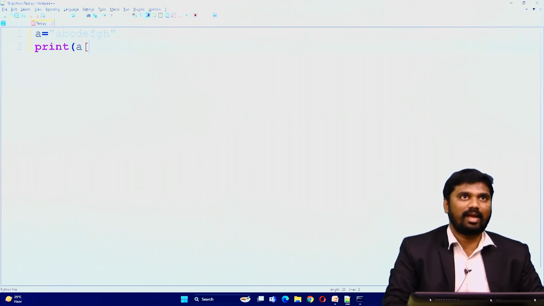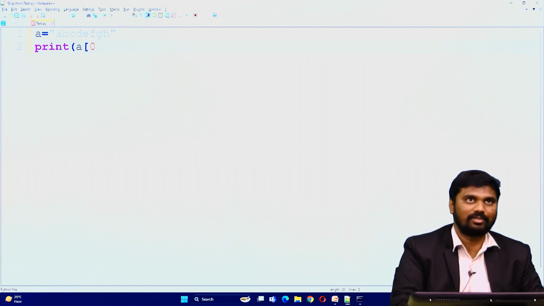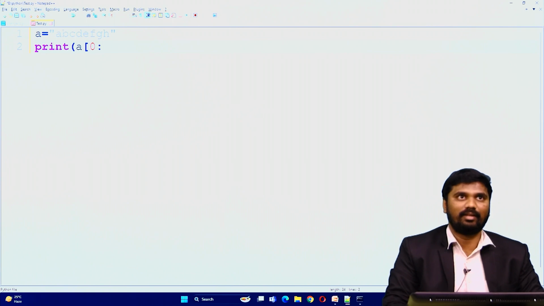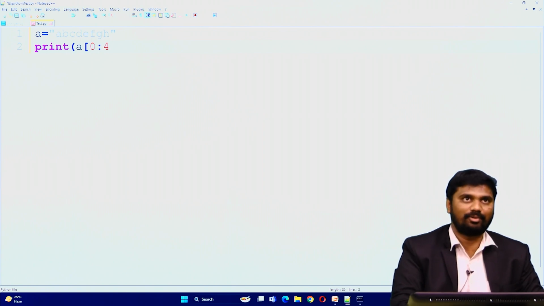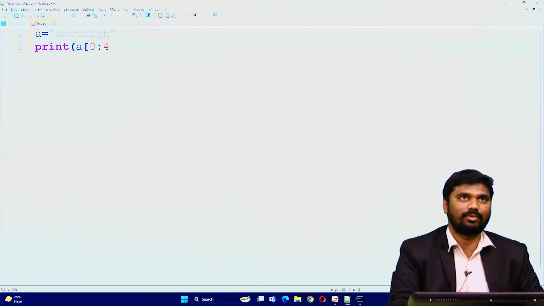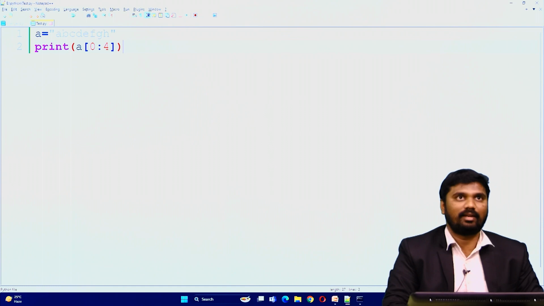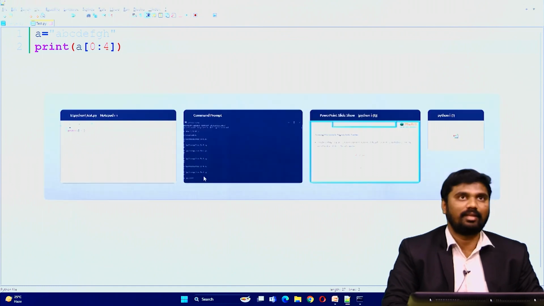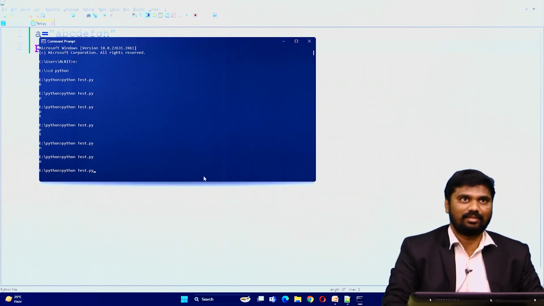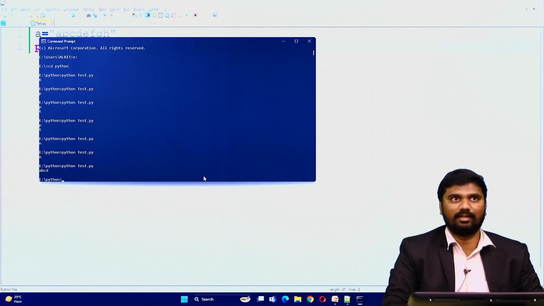Now if you want to access from A to D, A is 0, so 0th index to D. B is 1, C is 2, D is 3 and then 4. Because of 4 we have to represent here, because 4 is excluded. Now see, we'll get a range of characters from the A, B, C, D, E, F, G, H string. See, A, B, C, D.